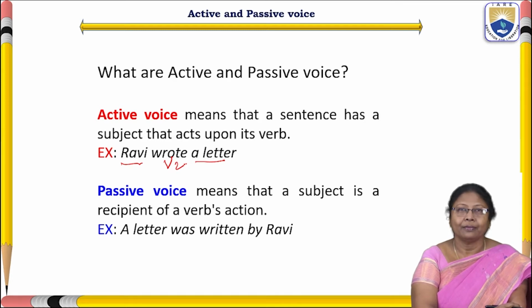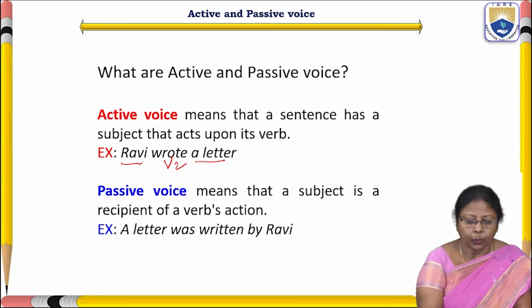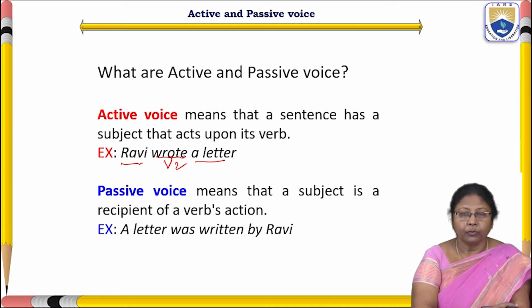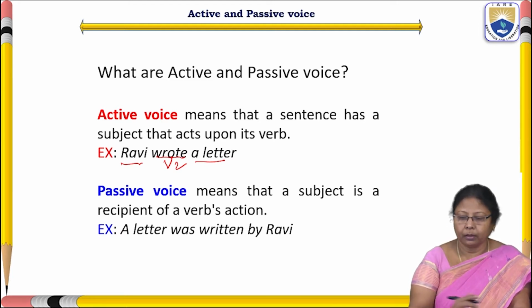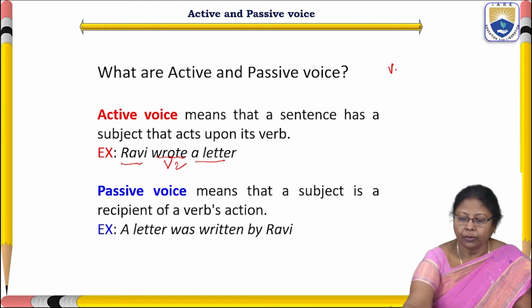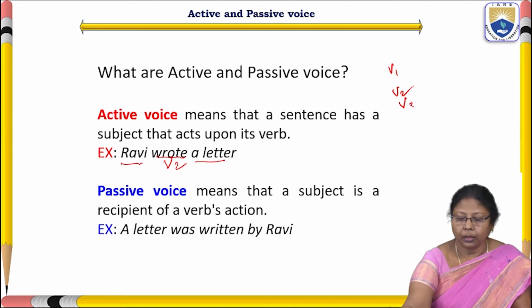wrote. Here I have given V2. We have three verb forms: V1, V2 and V3. V1 is present tense.